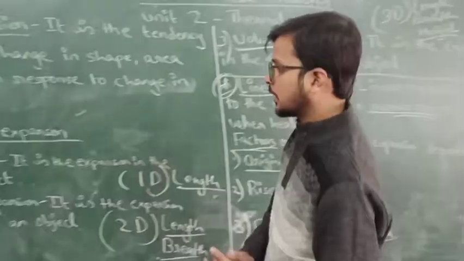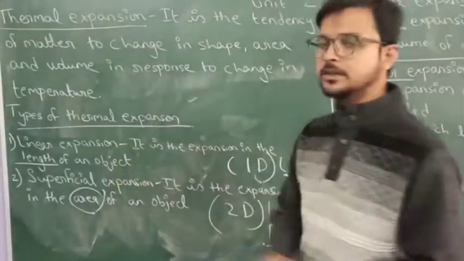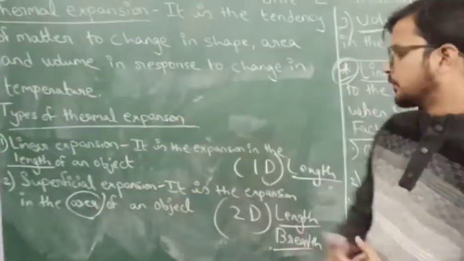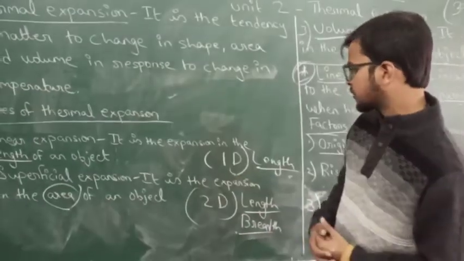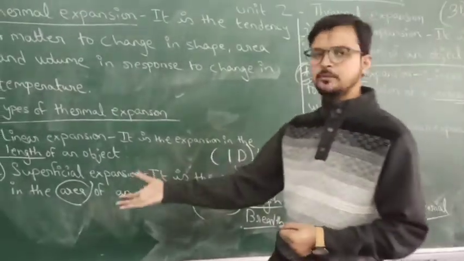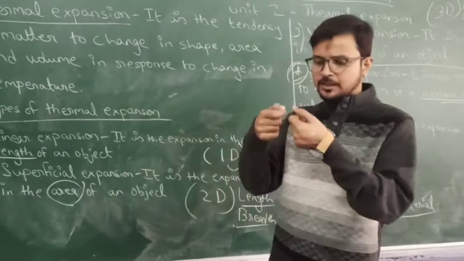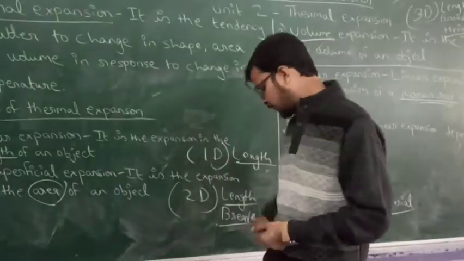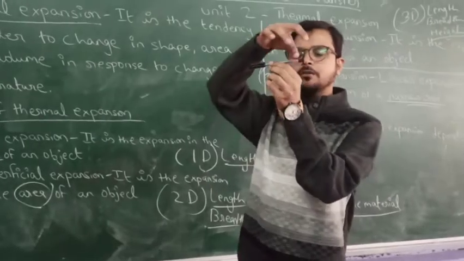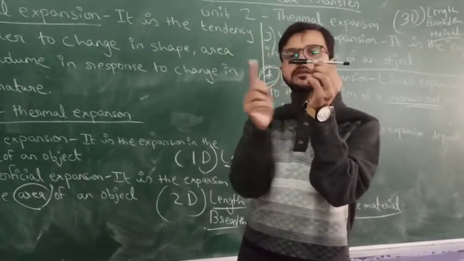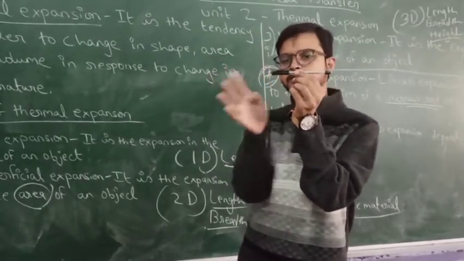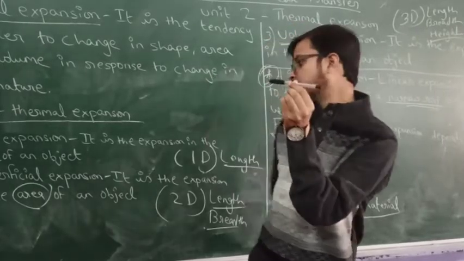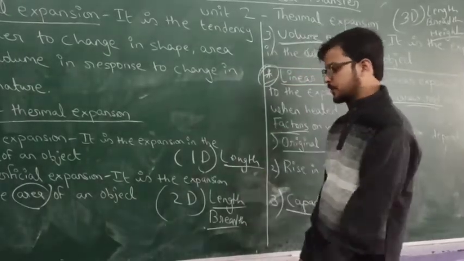Okay. Now first, linear expansion. What is linear expansion? When we give heat, linear expansion is a one dimension expansion. When we give heat to any matter, the matter will expand in only 1D. That means suppose we give heat to a pen, then only its length changes, maybe this side or this side. This is linear expansion.